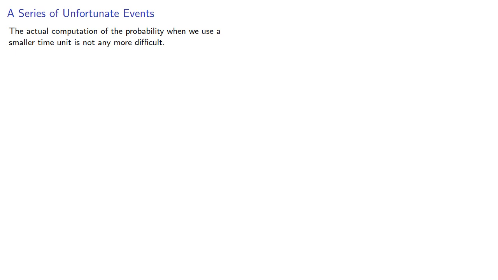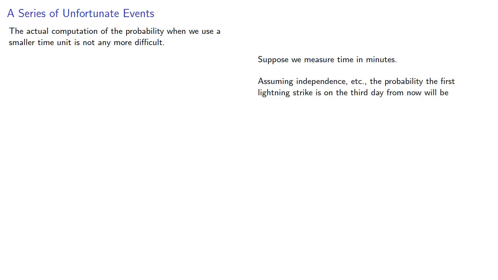The actual computation of the probability when we use a smaller time unit is not any more difficult. For example, suppose we measure time in minutes. Assuming independence and all the other things, the probability that the first lightning strike is on the third day from now will be the probability that it occurs somewhere between minute 4320 and 5759, and that is.